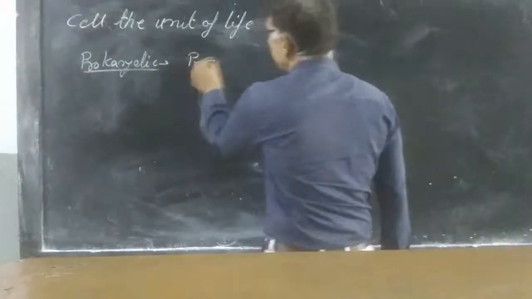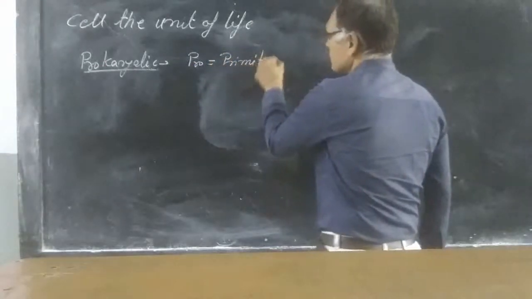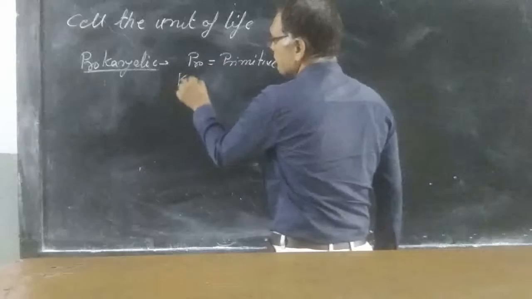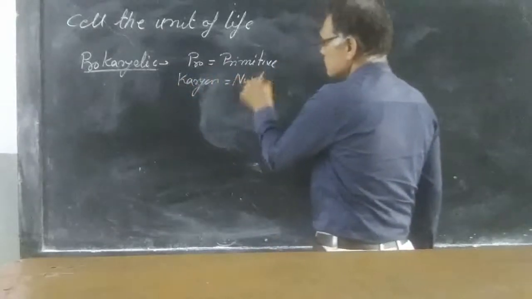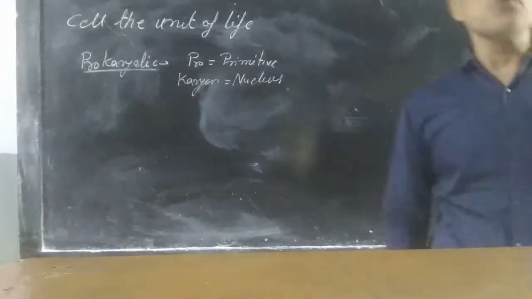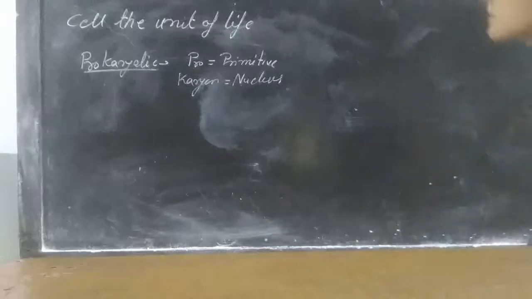Prokaryotic cells: initially I told you, pro means primitive and karyon means nucleus. Primitive nucleus means the nucleus is not bounded by a nuclear membrane, or we can say a well-defined nucleus is absent. That is the case in prokaryotic cells.